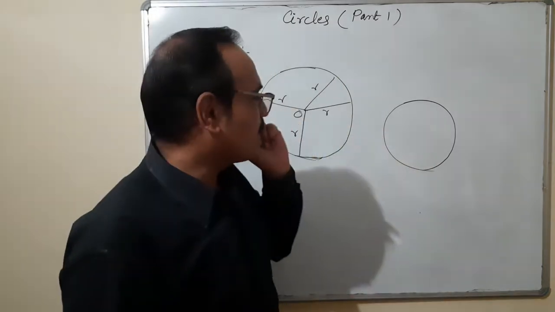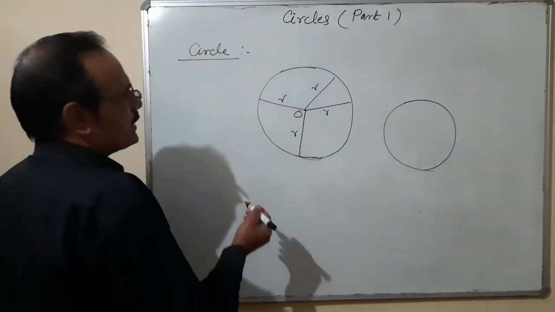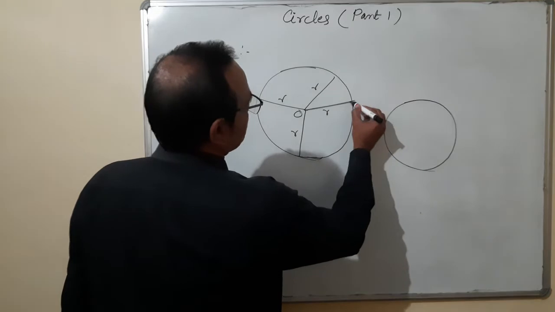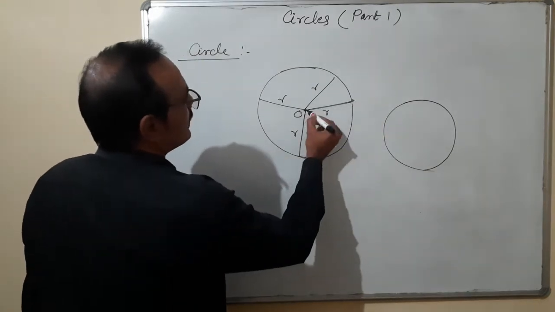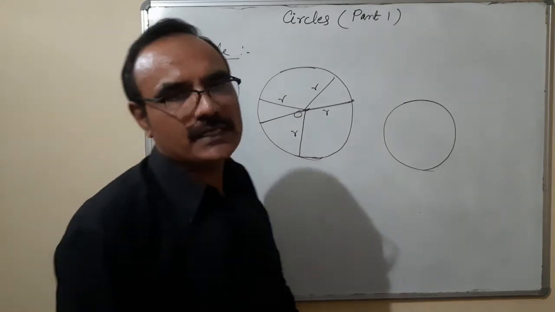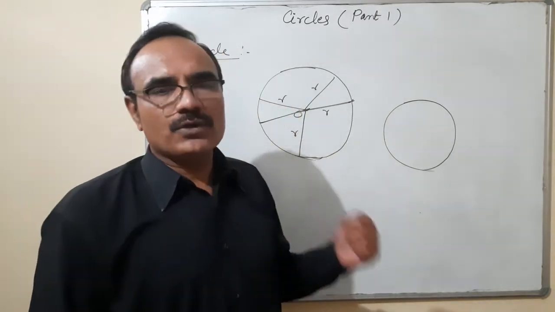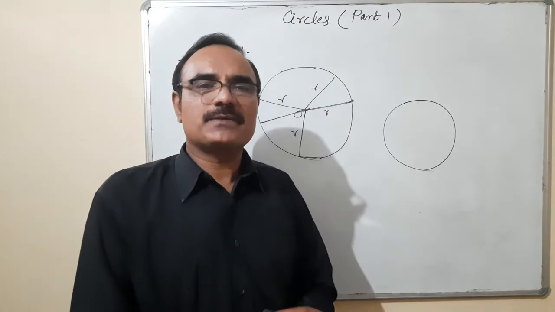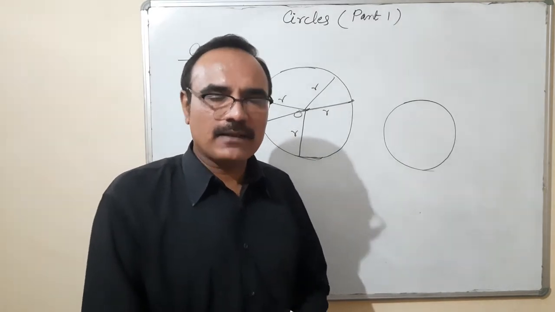In the circumference of a circle, there are many more things we'll have to discuss. I told you, this is a radius. If I make it double the radius, a straight line, it becomes a diameter. Diameter is always double the radius. O is the center. Small r represents the radius of a circle.